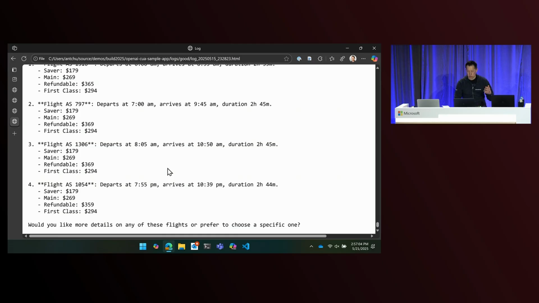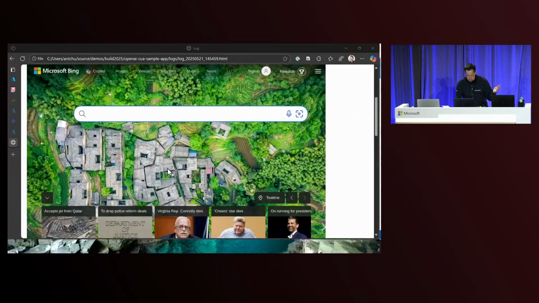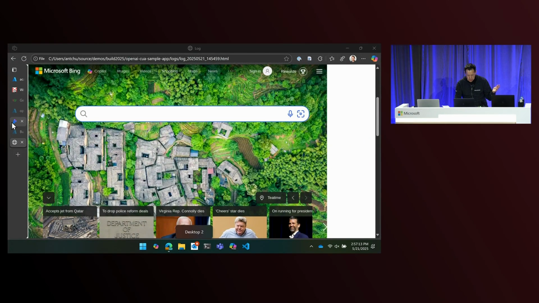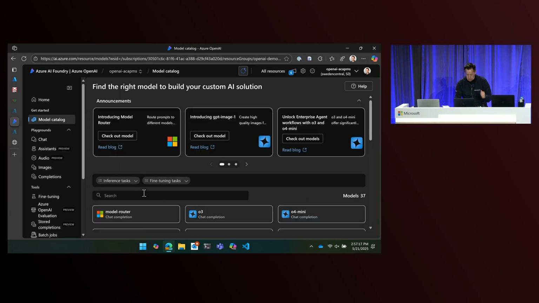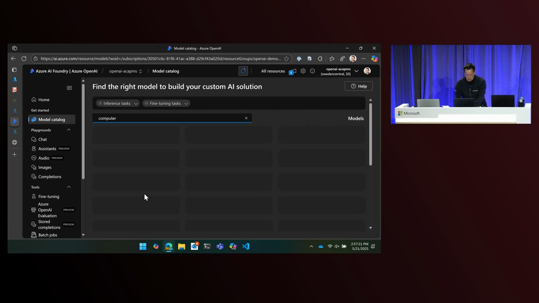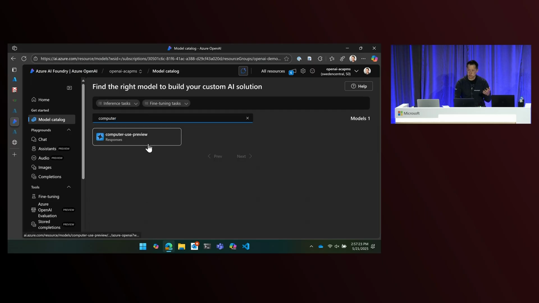And all this is powered through a computer using agent. I'll quickly show you how you can get access to the model. Within the model catalog, you can search for computer use preview, and then you can grab access to that model. But I think that's all the time I have for this demo.